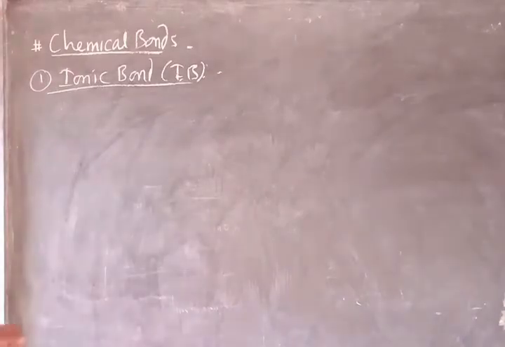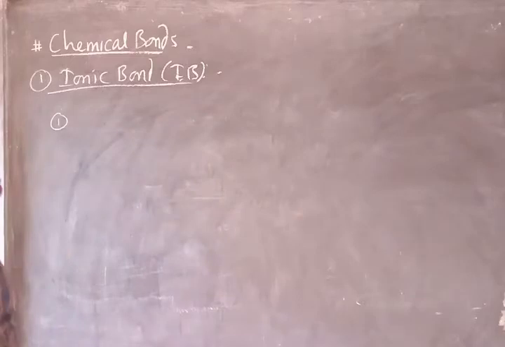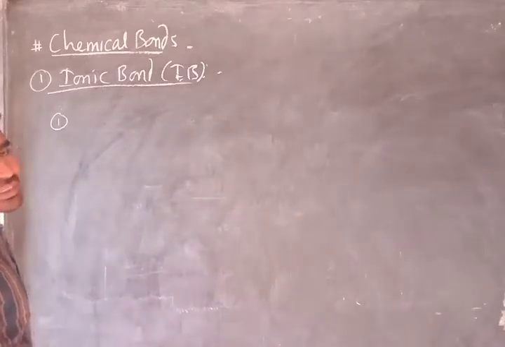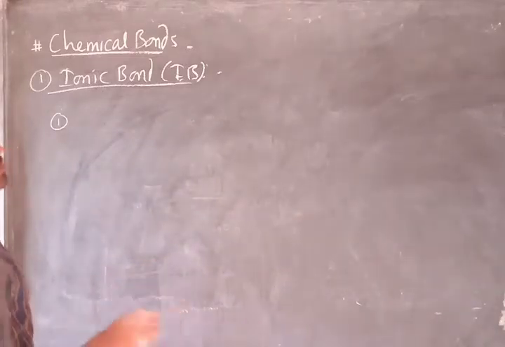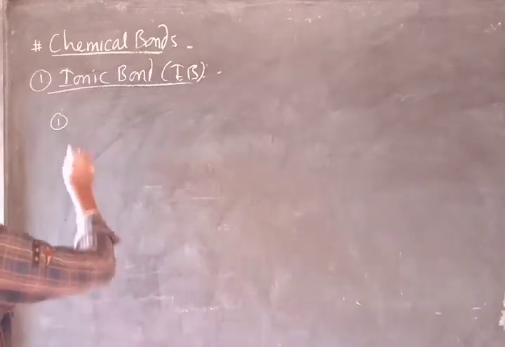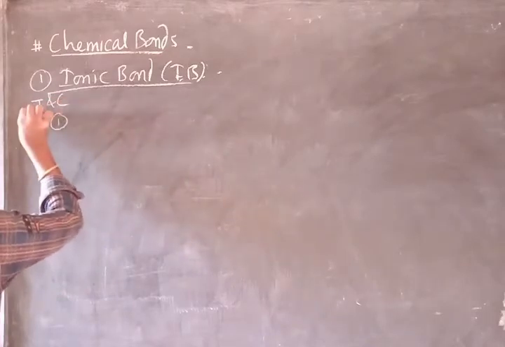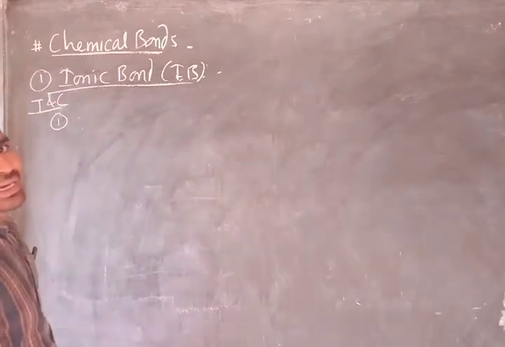Now, dear friends, we should know that an ionic bond will be formed between two elements in which one must be metal and another must be non-metal. So we will write down the terms and conditions to form an ionic bond.